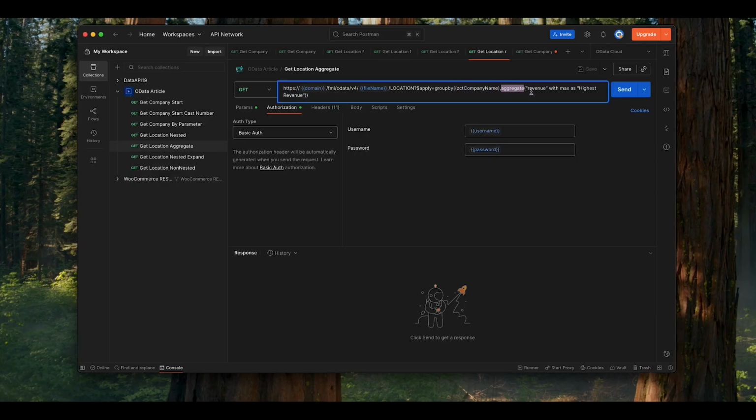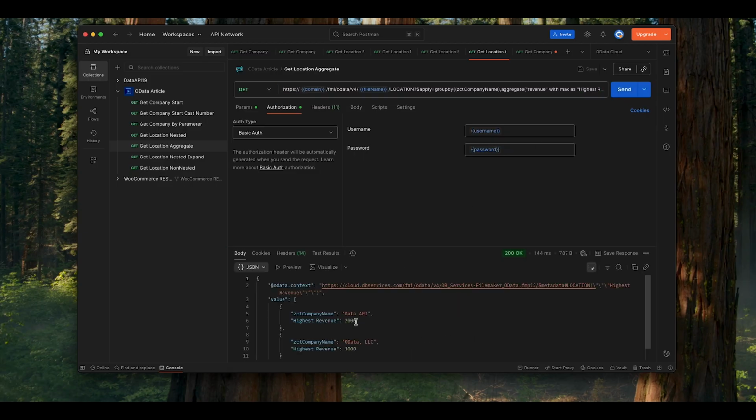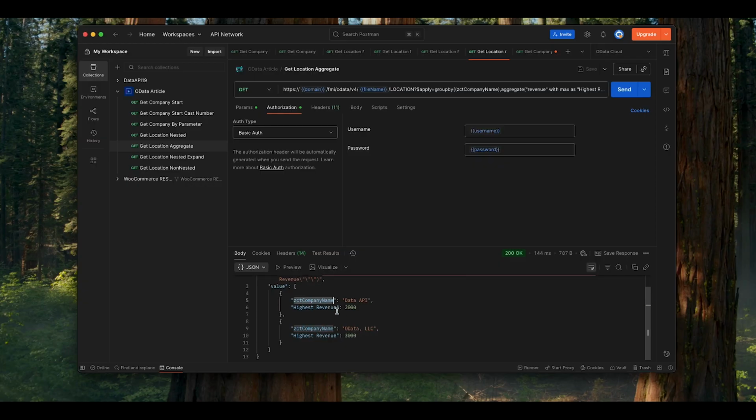From there, we are declaring what we want our aggregate labeled as, what the functionality of it is. In this case, it's going to be the maximum, and the front end name. So if we go ahead and run this, what we're expecting is the company name as well as the highest revenue for that company. In this case, we have 2 companies, Data API and OData LLC. The highest revenue for Data API, $2,000, $3,000 for OData LLC.